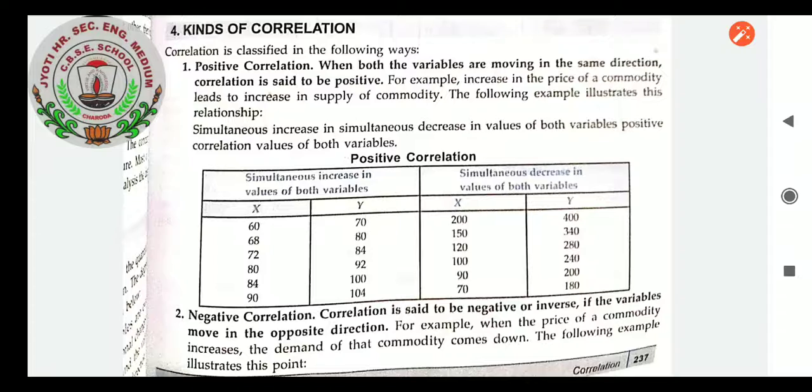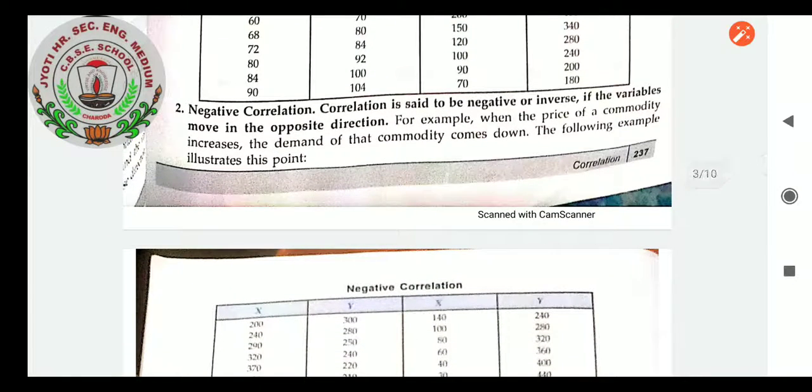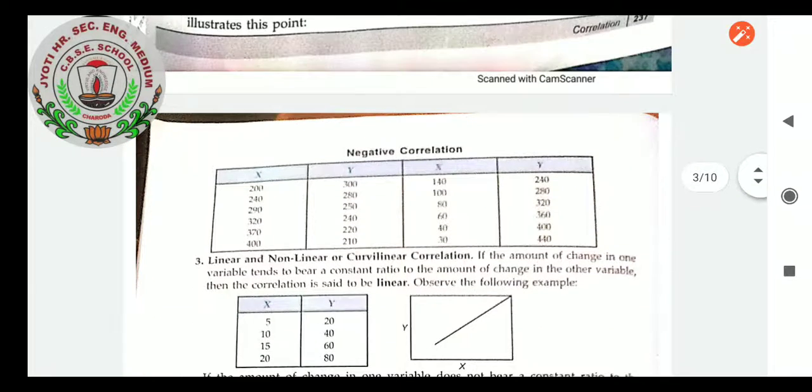Negative correlation, students: correlation is said to be negative or inverse if the variables move in the opposite directions. For example, when the price of a commodity increases, the demand of the commodity comes down. The following example illustrates this point. Okay, so that is the negative correlation. You can see X and Y variables. There is a great difference between the variables' differences, so that here shows negative correlations.